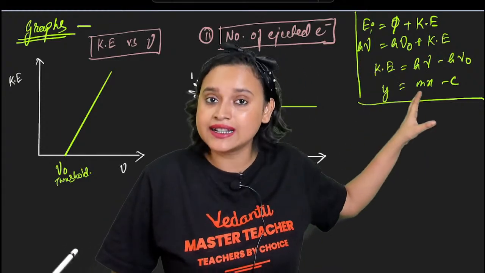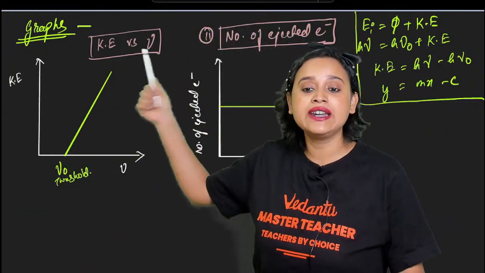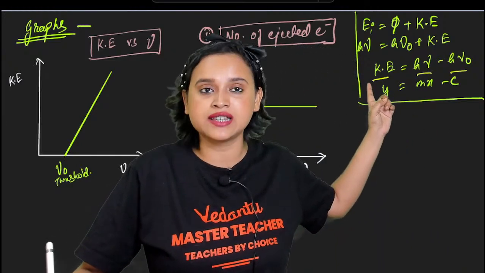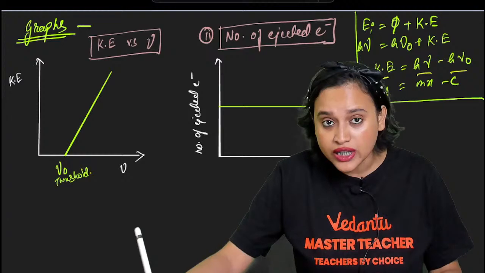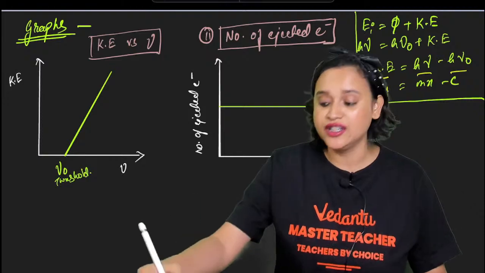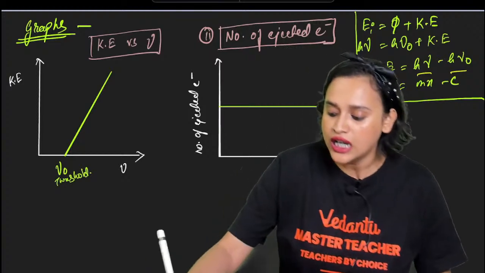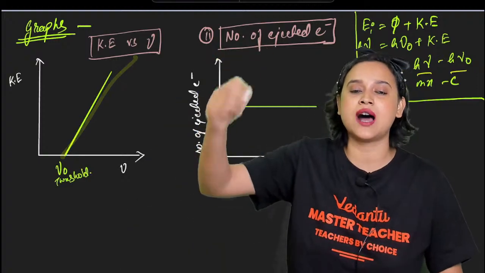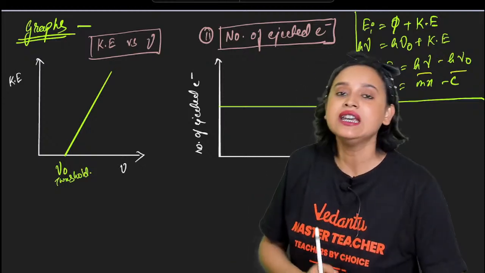Now from this derivation, we can draw the graph for kinetic energy versus nu. You have kinetic energy and you have h nu minus h nu naught, right? So if you take nu on the x-axis and kinetic energy on the y-axis, what will you get? You know that nu naught is the threshold. Only after the threshold will the electrons get ejected. So till here there is no action, and then suddenly it goes up. That means after the threshold the electrons are ejected.